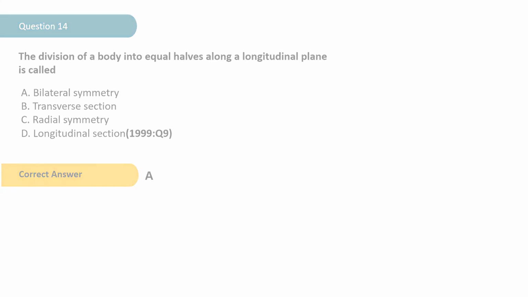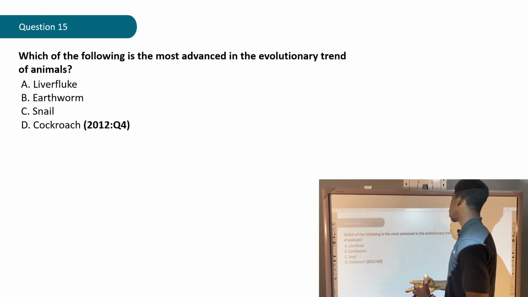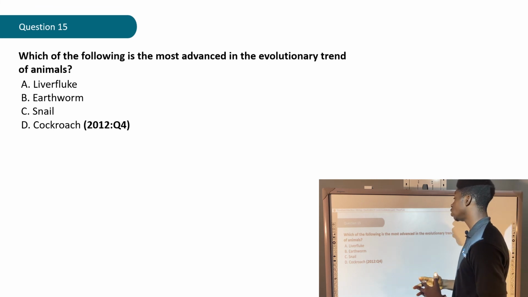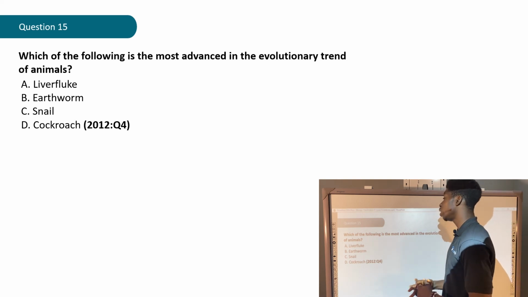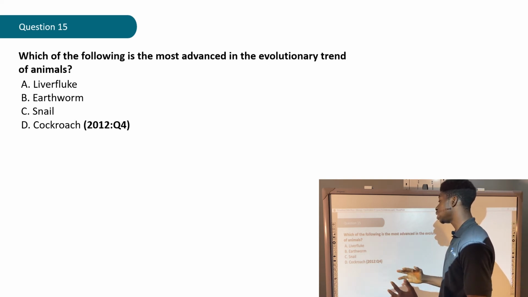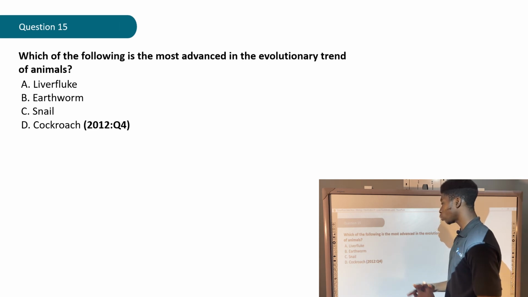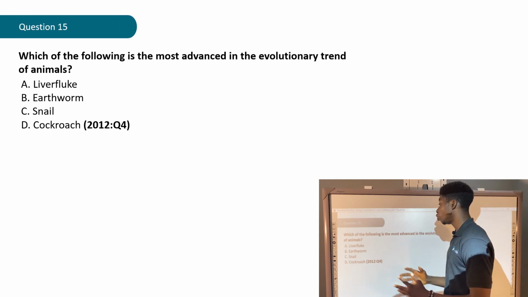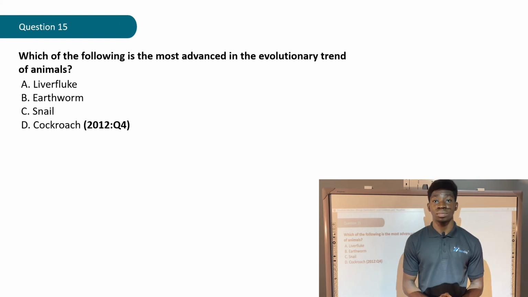Question 15. Which of the following is the most advanced in the evolutionary trend of animals? A, liver fluke, B, earthworm, C, snail, D, cockroach. That question is from the year 2012, question 4. Why not give that a try?